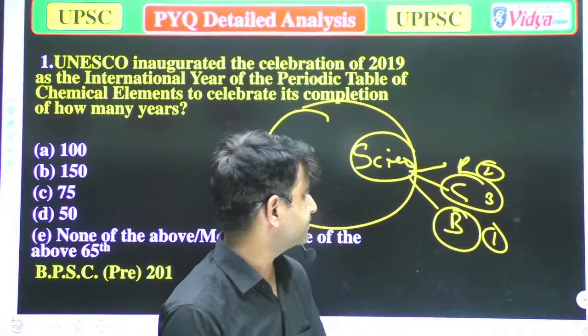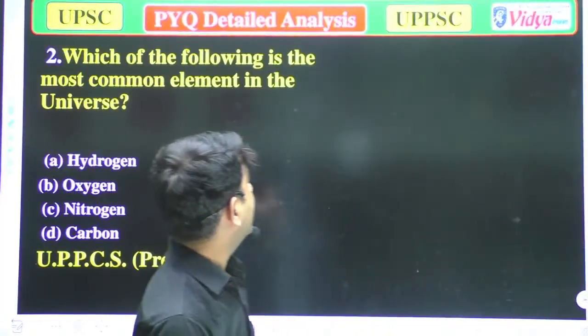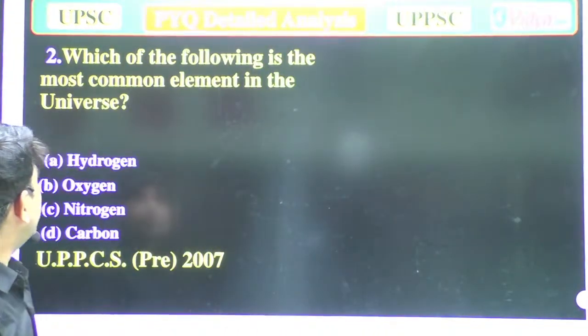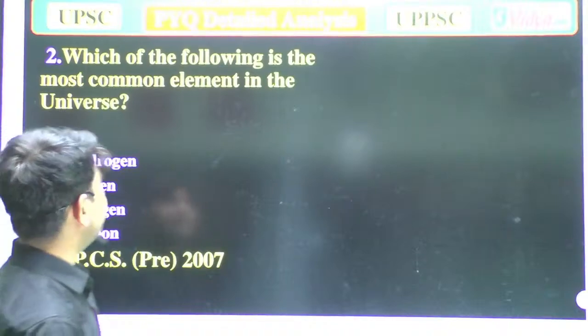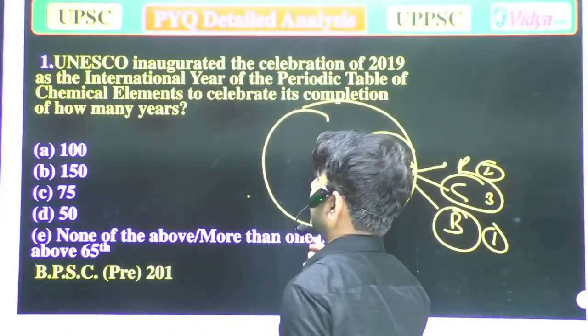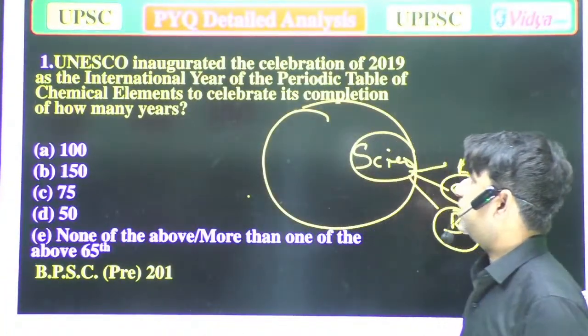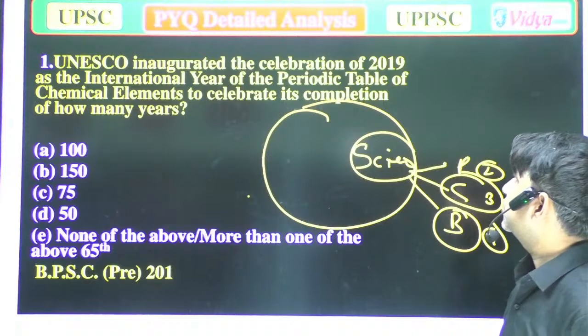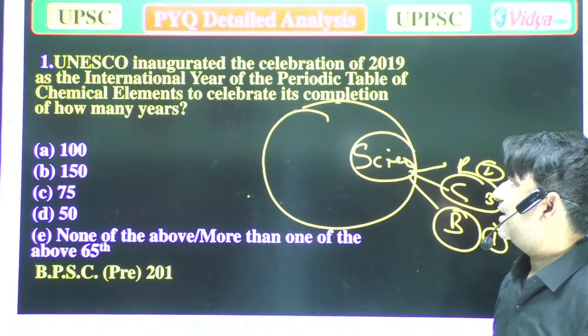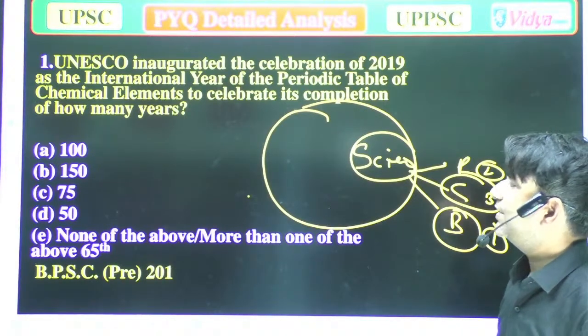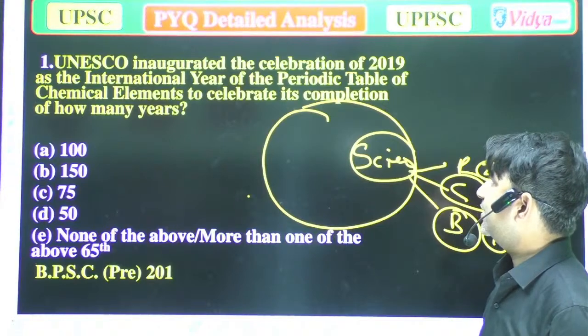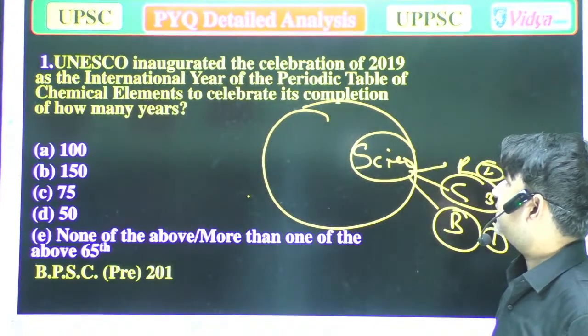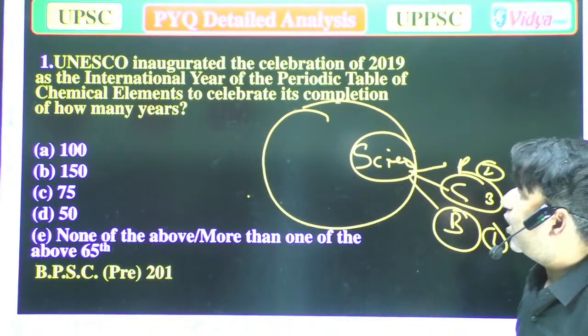So our first question is: UNESCO inaugurated the celebration of 2019 as the International Year of the Periodic Table of the Chemical Elements to celebrate its completion of how many years?